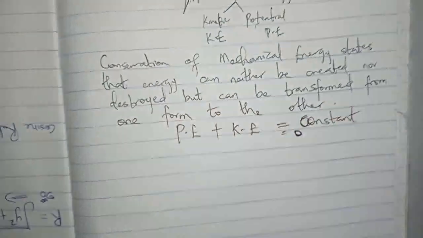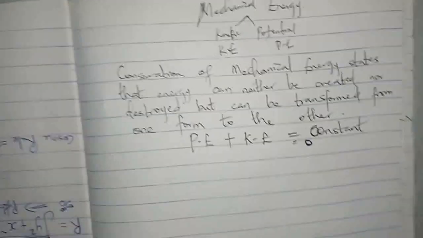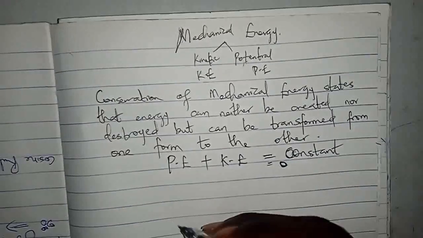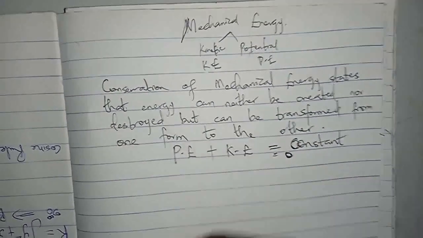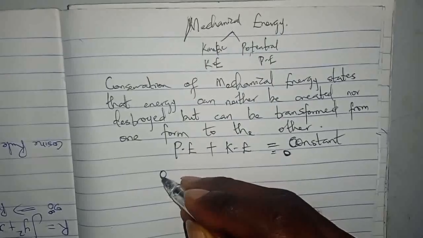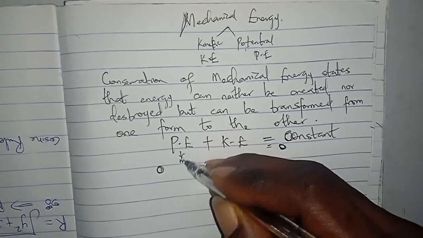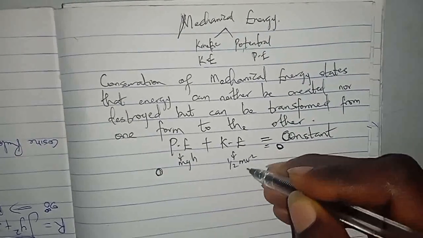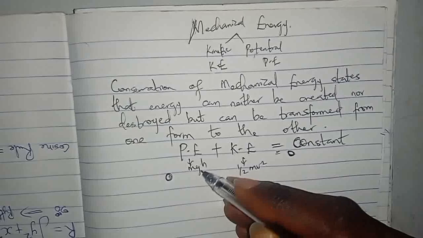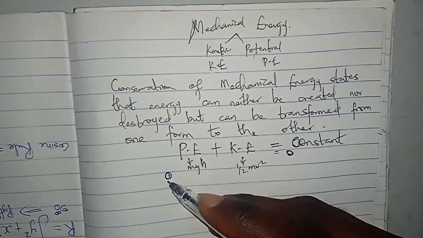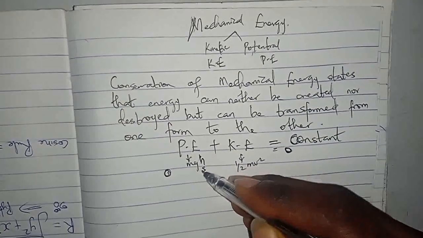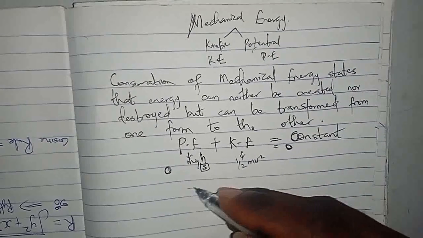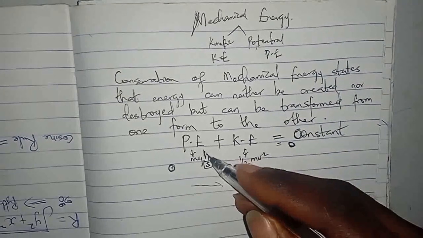But what I want us to treat today is looking deep into this mechanical energy, because I've seen that sometimes questions get asked under this and some students don't know how to go about it. All right, let's say I have a board. The formula for potential energy is mgh, and the formula for kinetic energy is half mv squared. Check our previous video, we've derived this. There's always height when we are talking about potential energy, and this height is the same thing as displacement. In a situation where it is not vertical, we can consider it to be S.